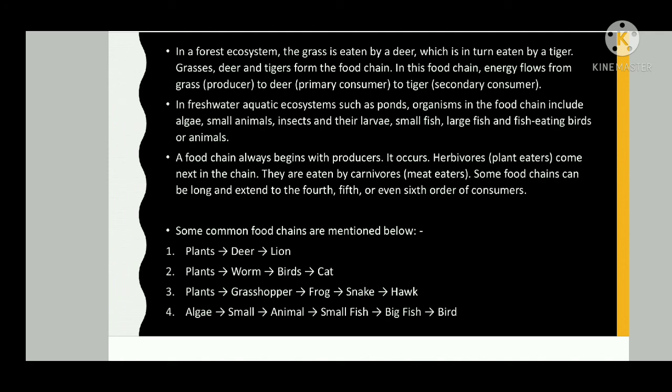Some common food chains are mentioned below. First, plant, deer, lion. Second, plants, worm, birds, cat. Third is plants, grasshopper, frog, snake, hawk. Then the fourth one is algae, small animal, small fish, big fish, bird.